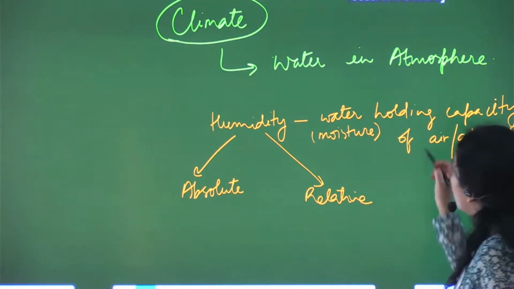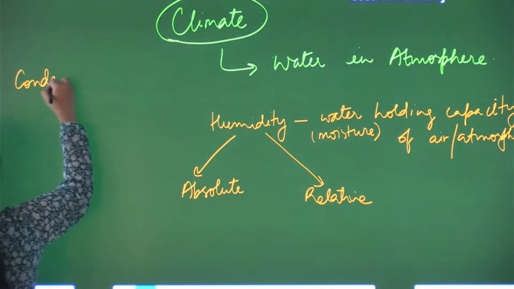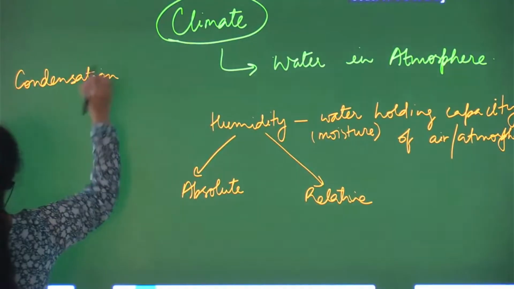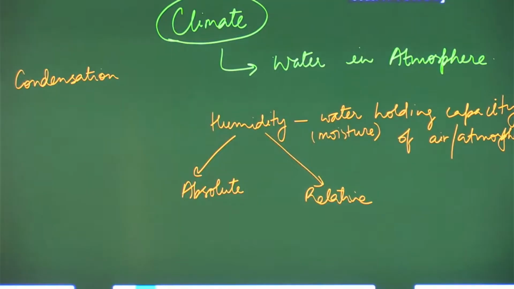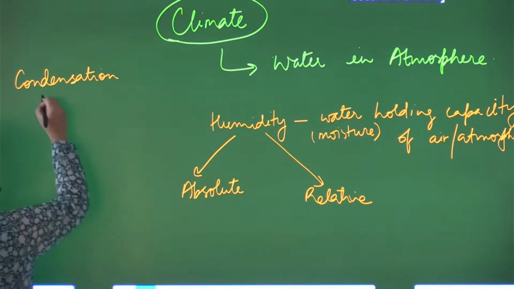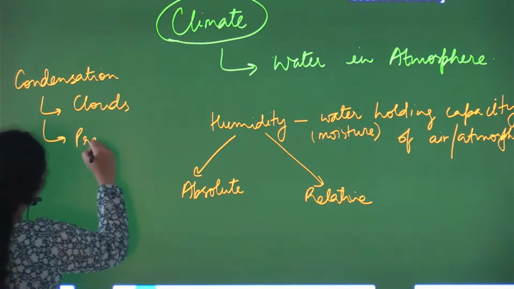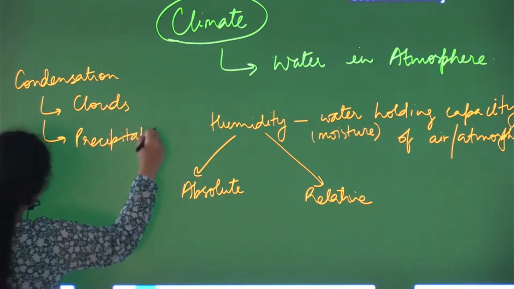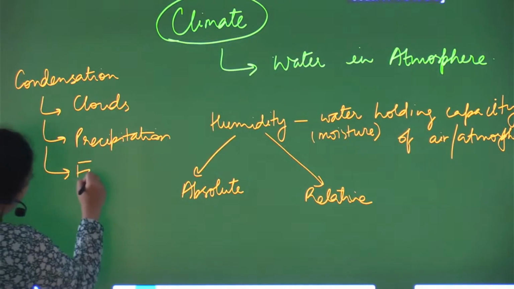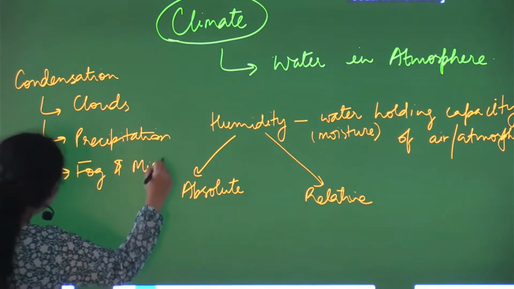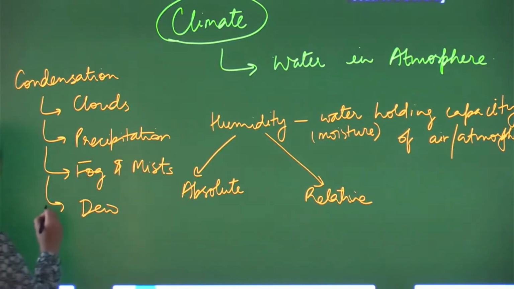Now water in the atmosphere also talks about condensation. Fine. So we see different forms of condensation in our atmosphere. When I say different forms of condensation, clouds are very common. Clouds, precipitation, then we have fog and mist, dew, frost.